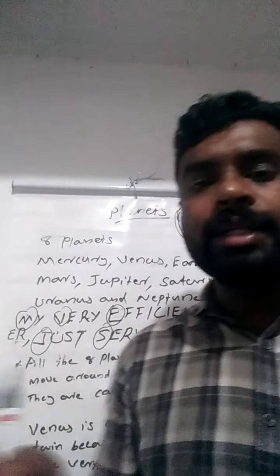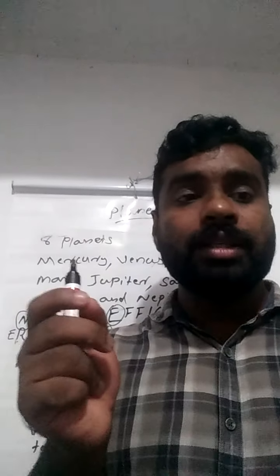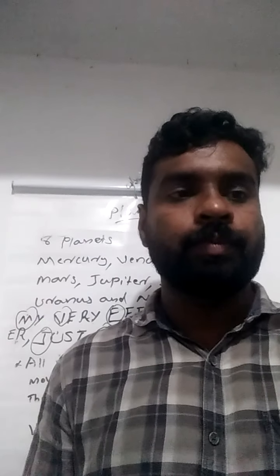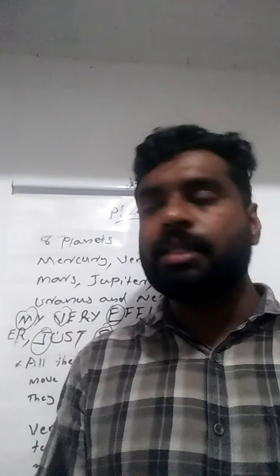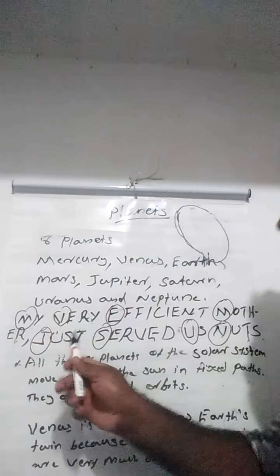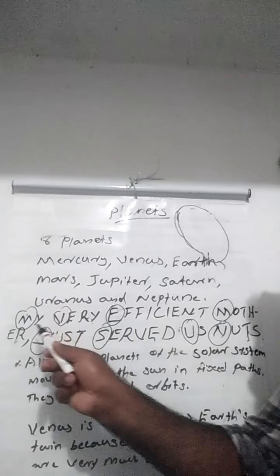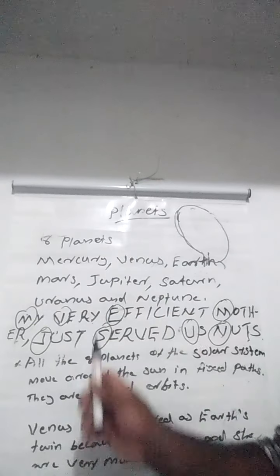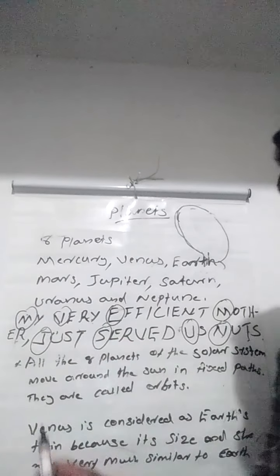I will give one sentence. From the first letters of the words in this sentence, you can connect them to the names of planets. The sentence is: My very efficient mother just served us nuts. This is the sentence, and from the first letter of each word, you can connect it to the planets.